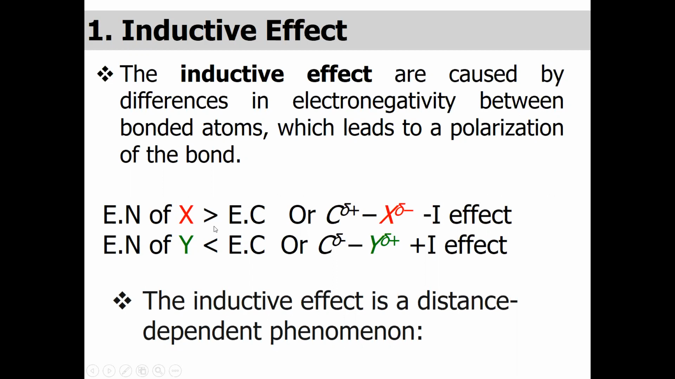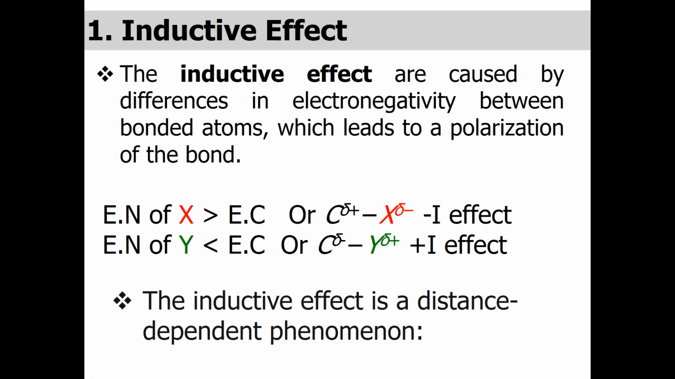having greater electronegativity as compared to carbon, in this case the bond has this type of polarity, meaning carbon will have a partial positive charge and the halogen will have a partial negative charge. This effect may cause the minus inductive effect. Similarly, if any heteroatom attached to the carbon has electronegativity lesser than carbon, in this case we have this type of polarity. We can say the carbon has a partial negative charge and the other atom may have a partial positive charge. This may cause a positive inductive effect.